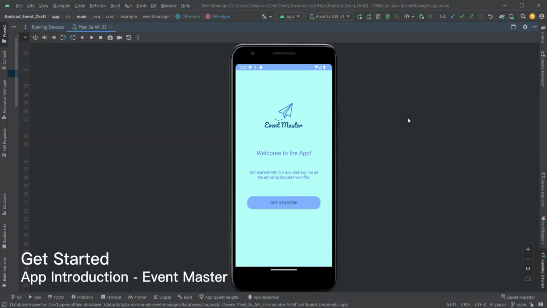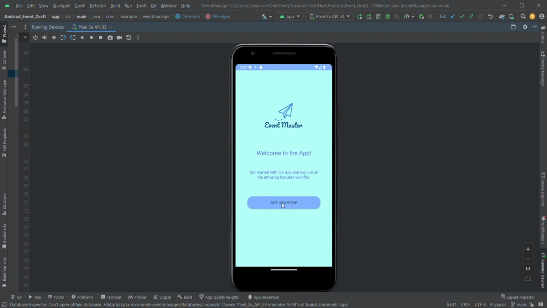Hello everyone, today I'll be making a video regarding my application, EventMaster. So when entering the app, you are welcomed by the screen, and then you can just click get started, and it will forward you to the login screen.